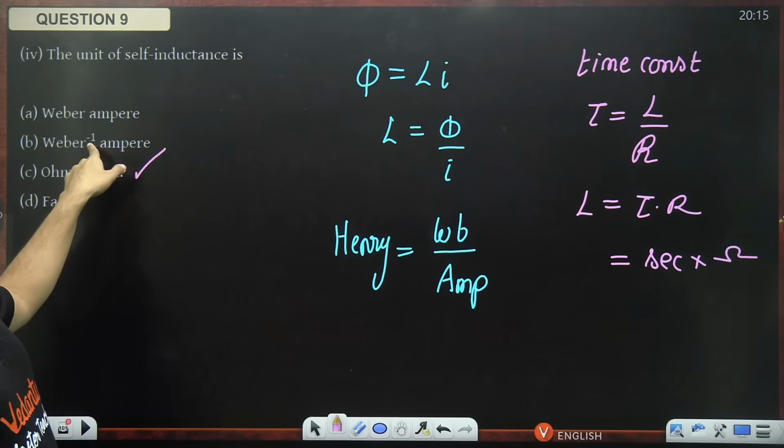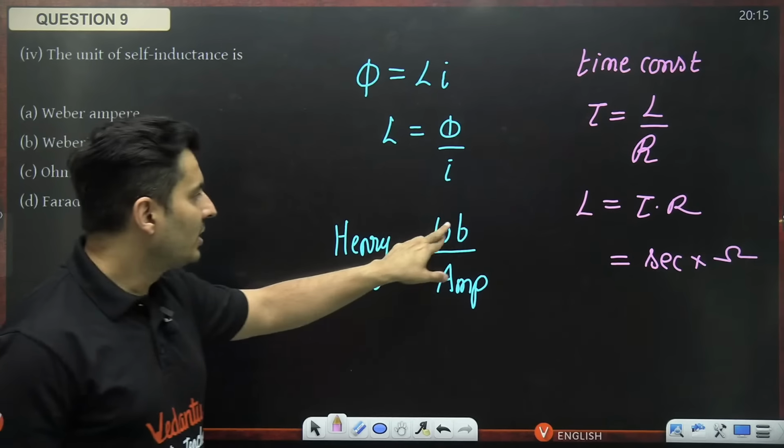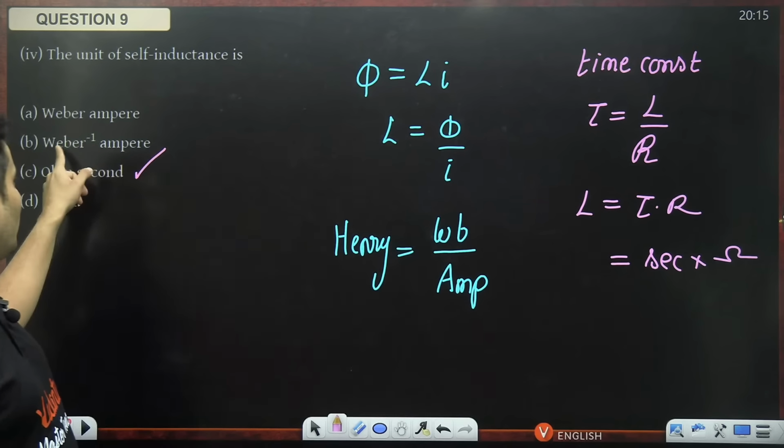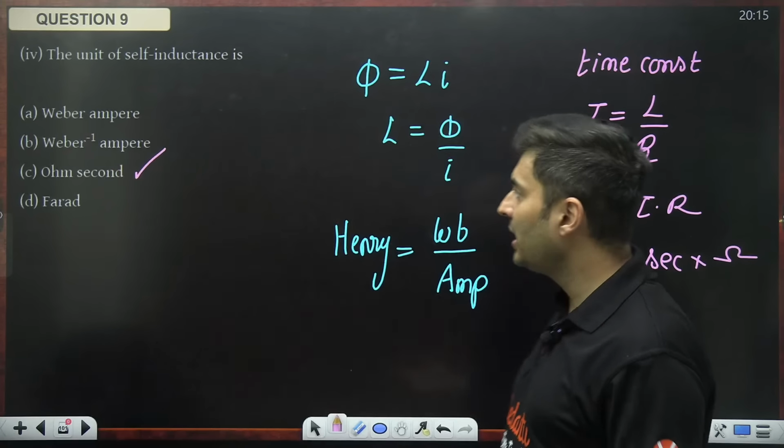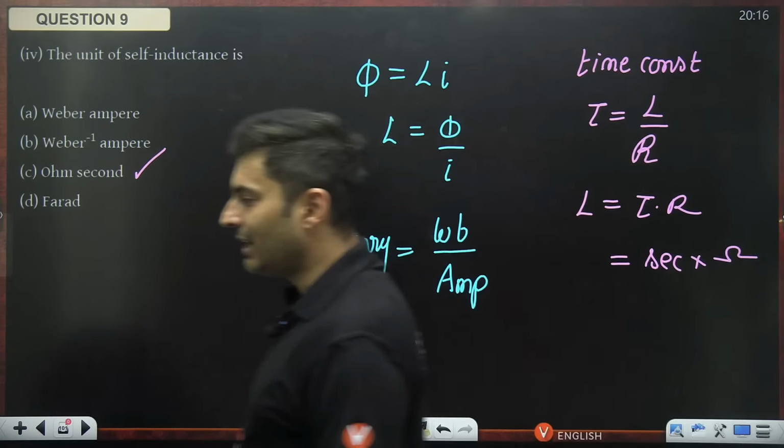This was actually Weber inverse ampere. So this is not Weber per ampere. So this option B will not be right because that is exactly opposite of it. It is 1 by Henry. So option C is the right answer.